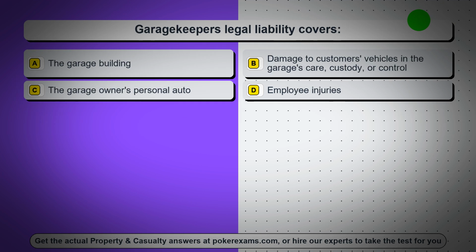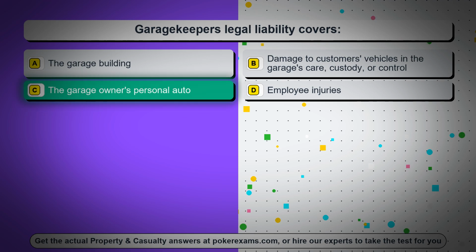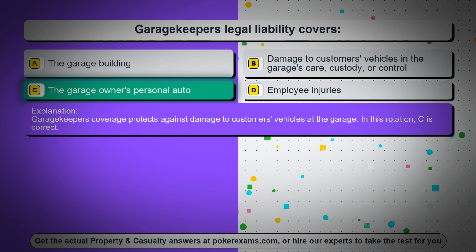Question 20. Garage keeper's legal liability covers, option A, the garage building, option B, damage to customers' vehicles in the garage's care, custody, or control, option C, the garage owner's personal auto, option D, employee injuries. The correct answer is option C, the garage owner's personal auto. Garage keeper's coverage protects against damage to customers' vehicles at the garage. In this rotation, C is correct.